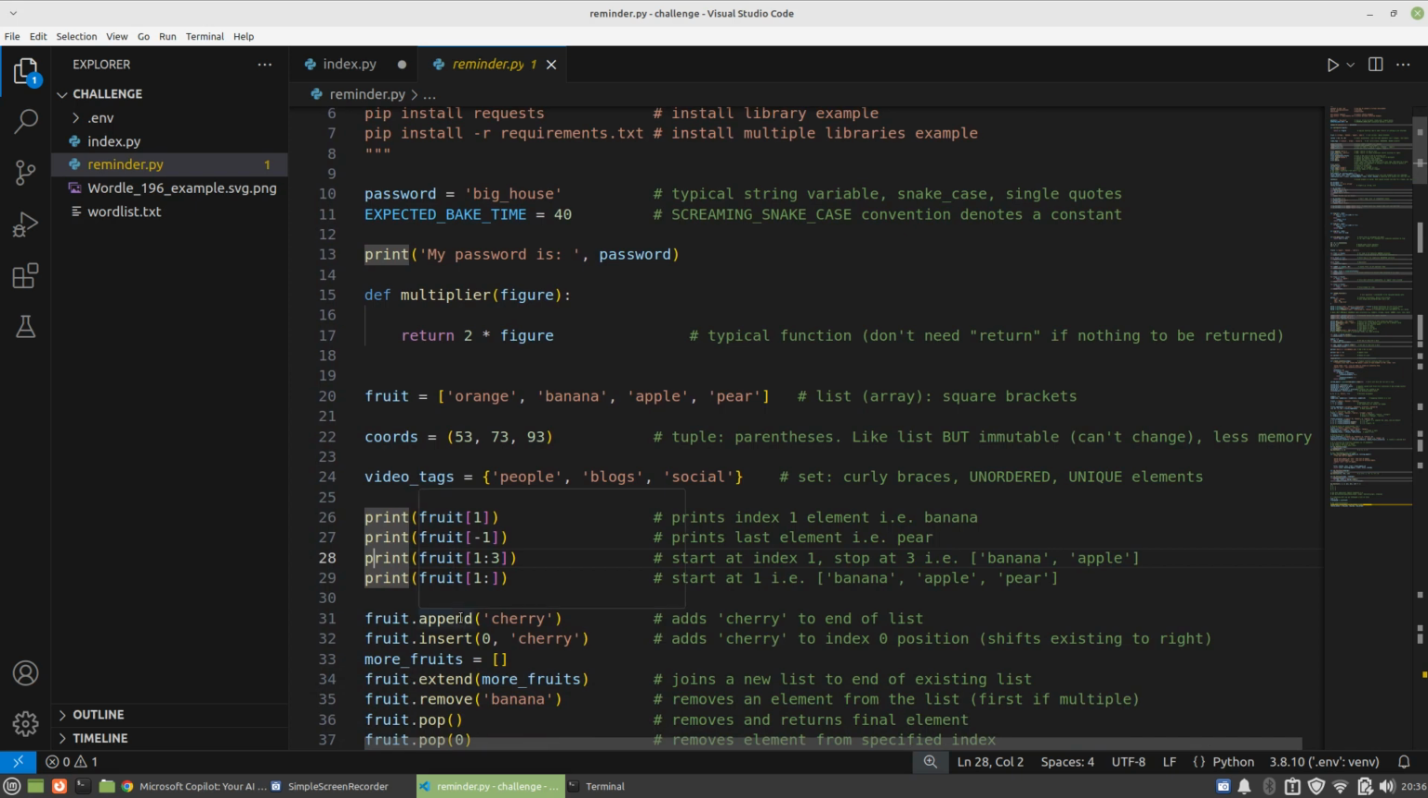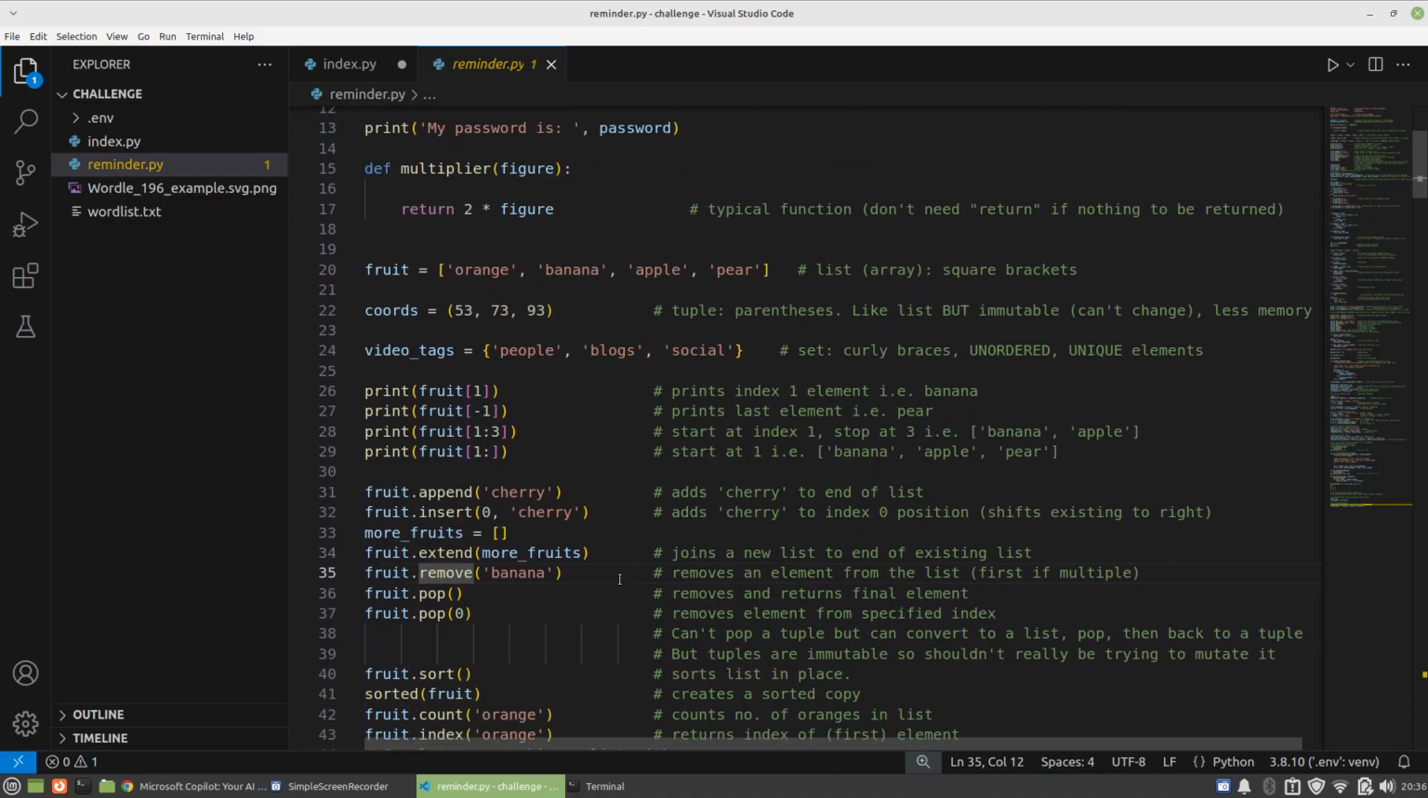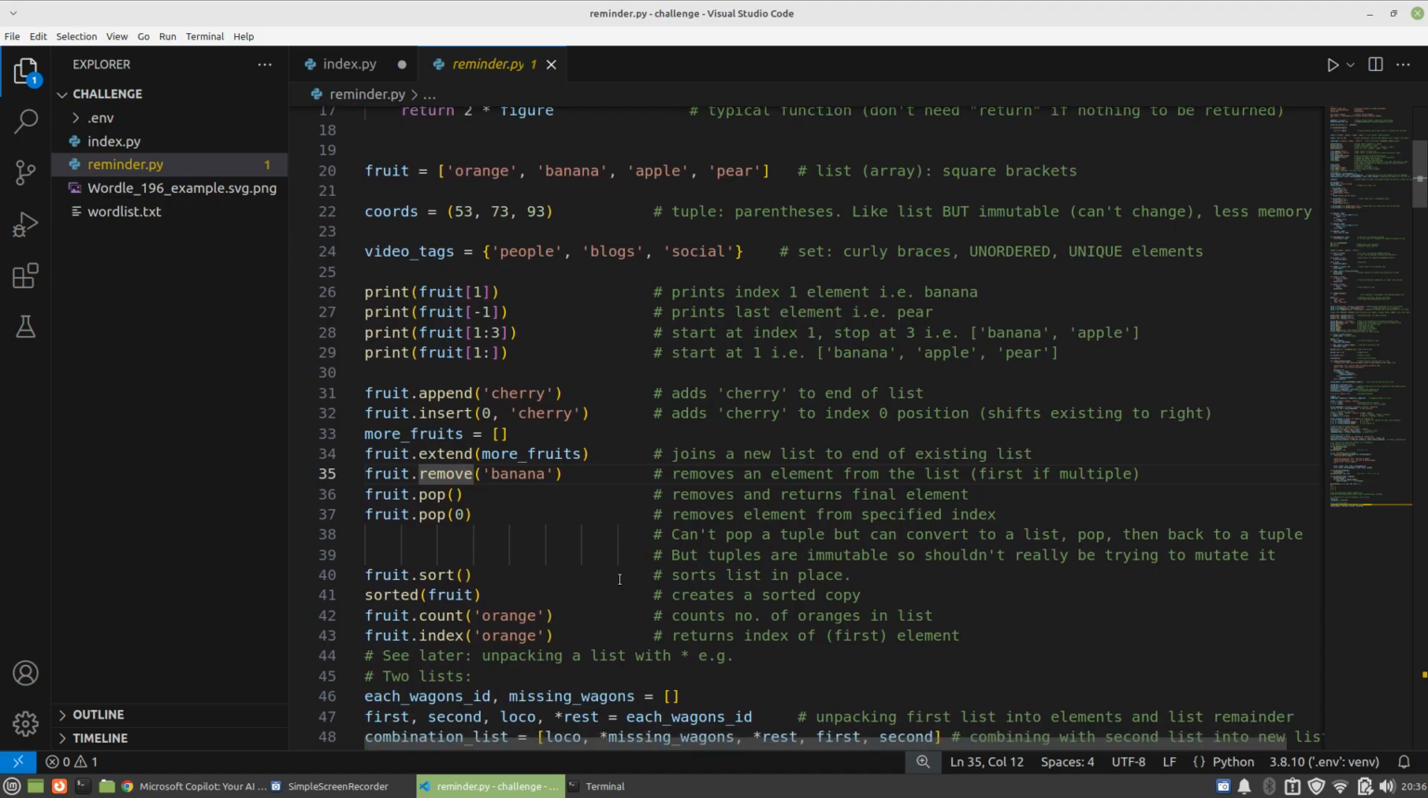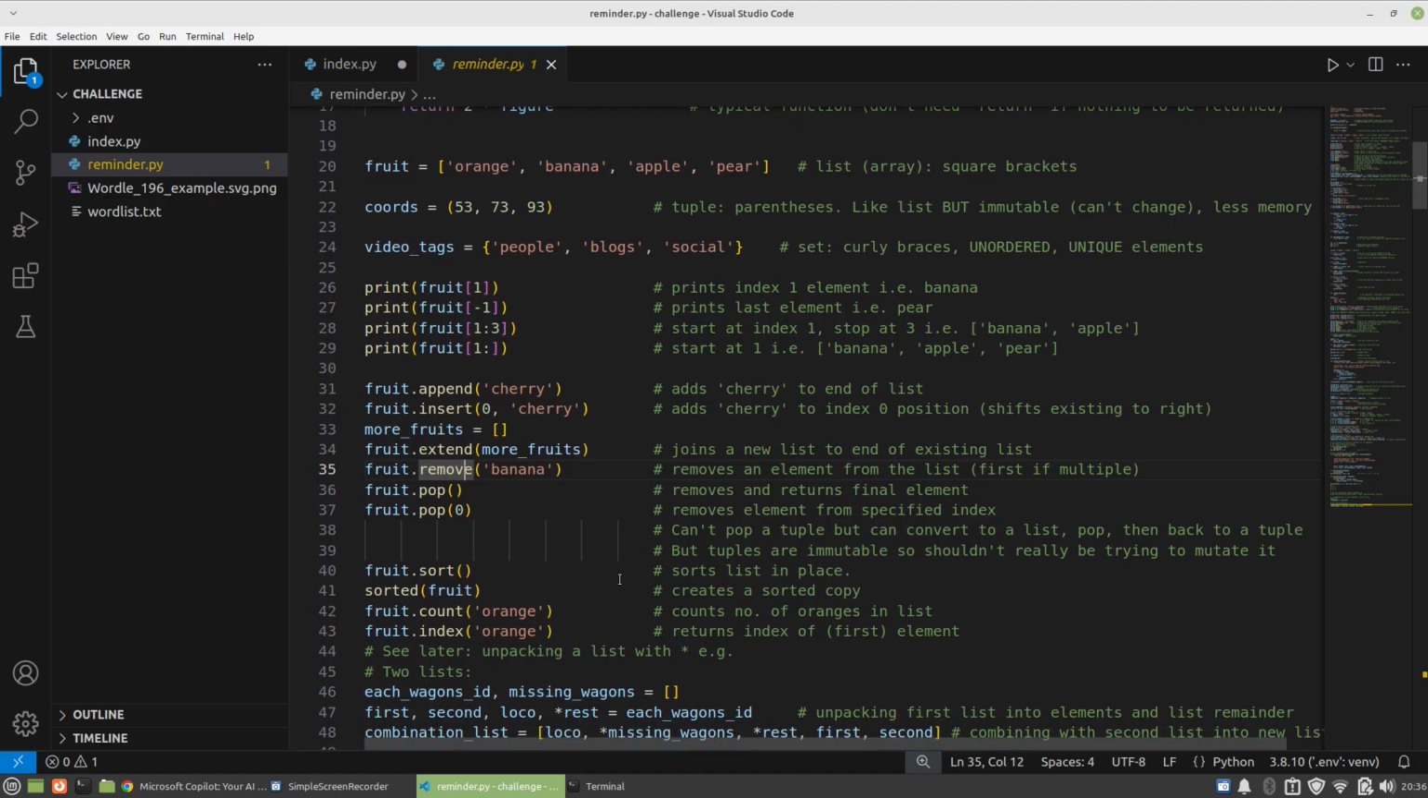And I'm not sure about this, if you can do this on a string, but I'm just trying to remember that append is to add things to the end of a list. Pop is to remove things from the end. If you want to be more specific, you can insert at a particular position with insert, and you can remove with remove, etc. Yeah, that is really about it.